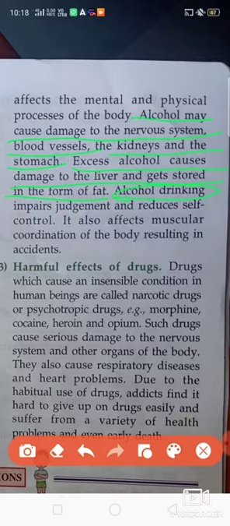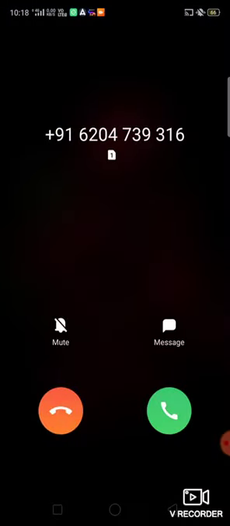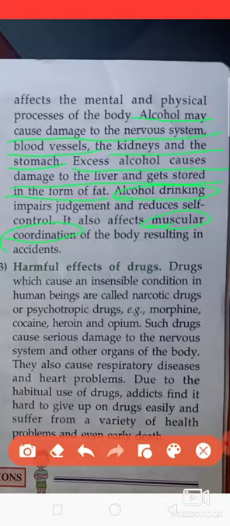Because when the person takes alcohol, it directly affects the cerebellum. The cerebellum is the smallest part of the brain, and it is responsible for our muscular coordination. So the muscular coordination is destroyed if the cerebellum is getting affected. So the person should not be in the habit of taking a lot of alcohol.